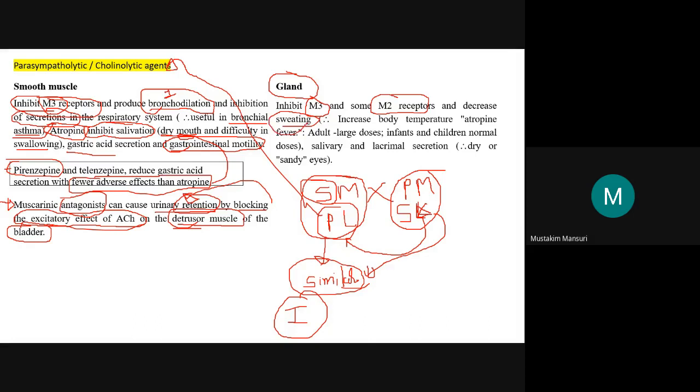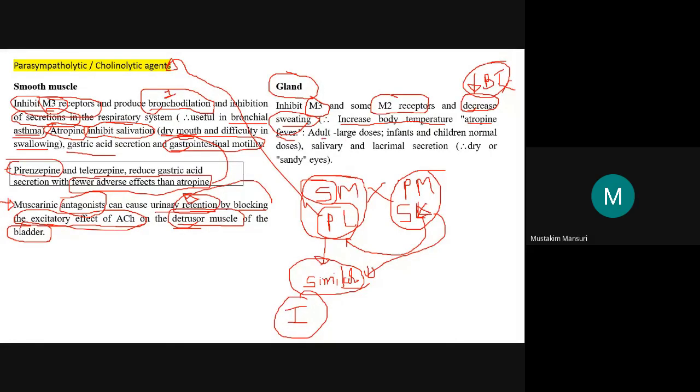Just remember again the sweating innervation we have already discussed earlier. Because this decreases the sweating, as we know that sweating is one of the processes to control or lower the body temperature, this process will be inhibited. As this process is inhibited, the decrease in sweating will result in increased body temperature, and that is considered as atropine fever, not actual fever. This is the effect of the atropine. So atropine fever,